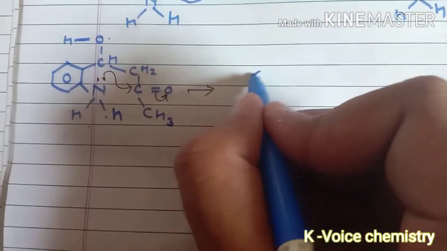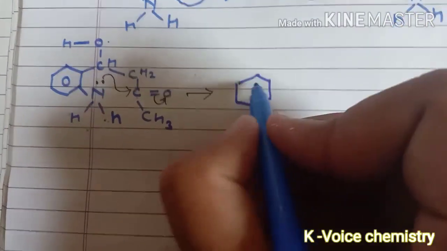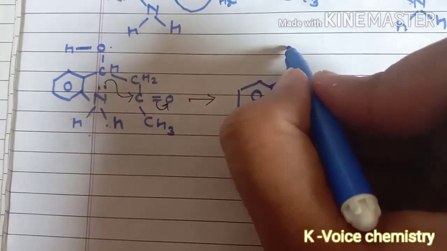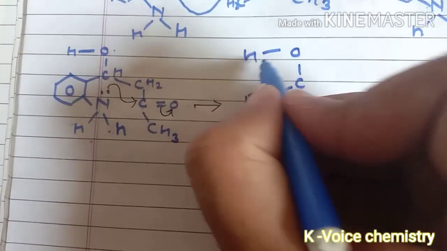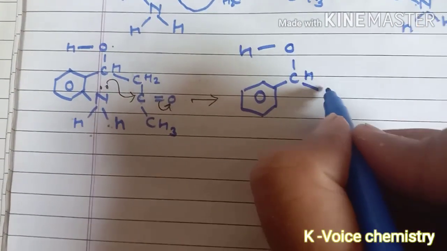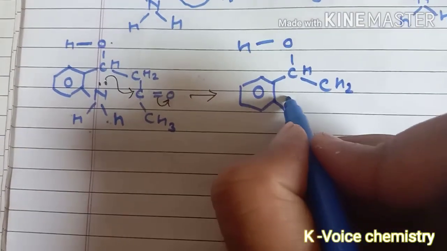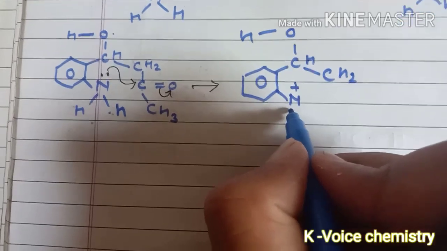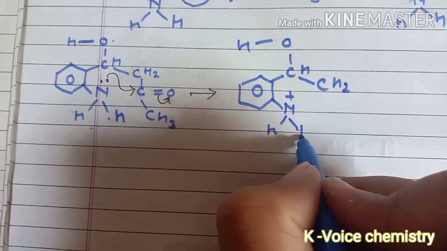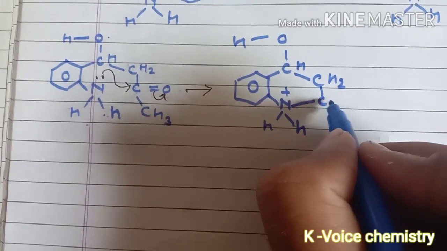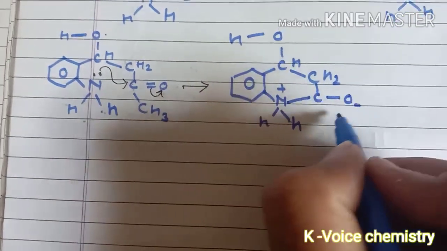Check the structure guys. I hope that you are doing the same thing with pen and paper. Here there will be a positive charge on this nitrogen atom because it has donated its lone pair of electrons, and they will bond. I hope that you can easily understand this.